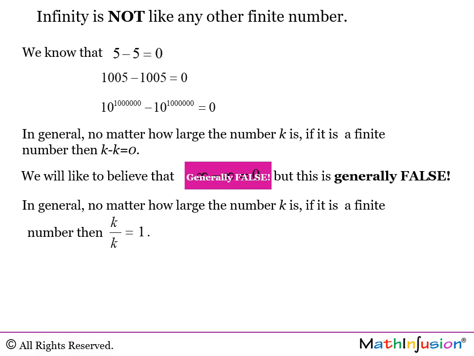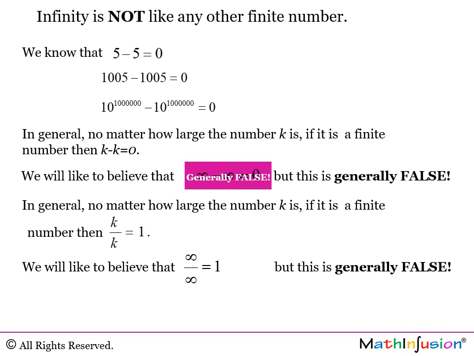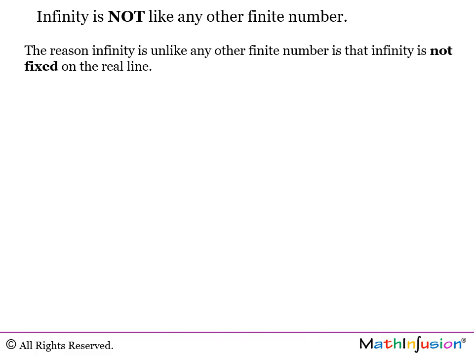In general, no matter how large the number k is, if it is a finite number, then k over k equals 1. We like to believe that infinity over infinity equals 1, but this is generally false. The reason infinity is unlike any other finite number is that infinity is not fixed on the real line.